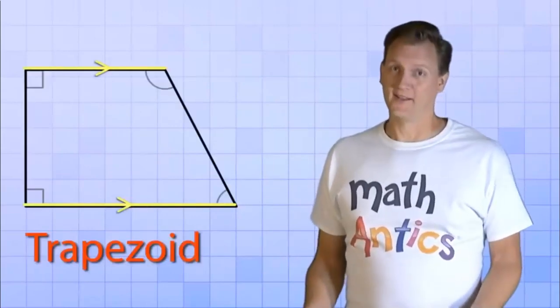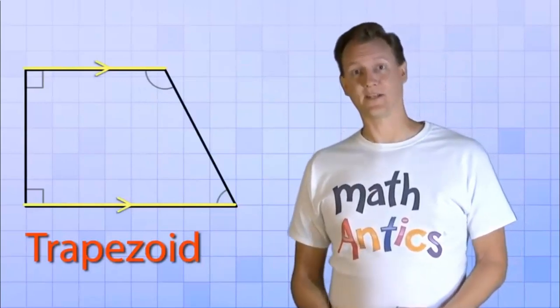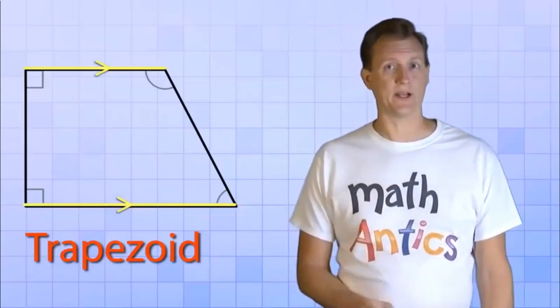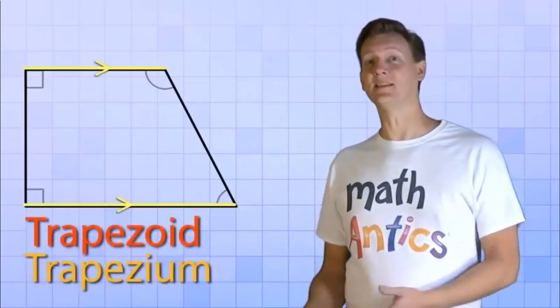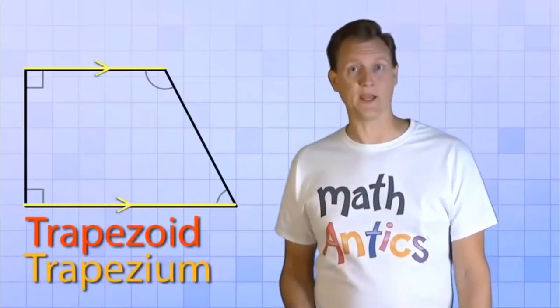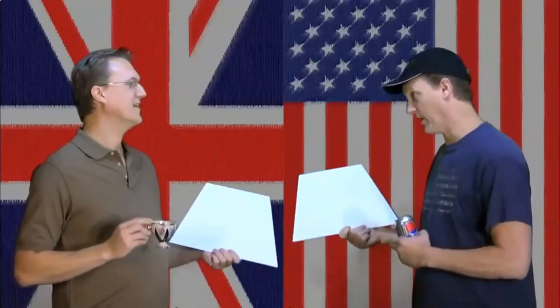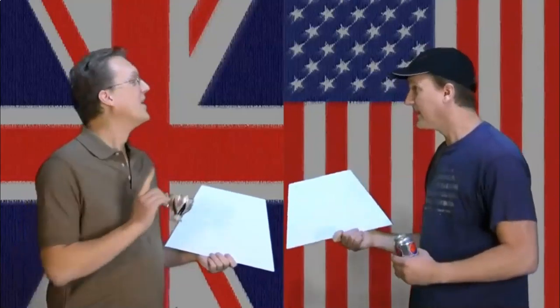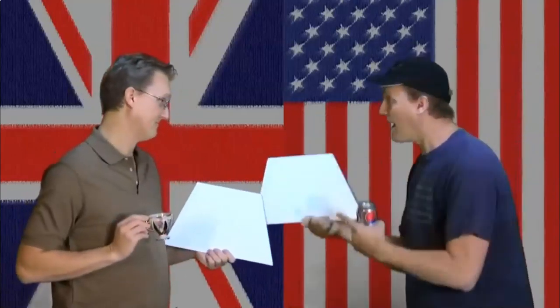Well, actually, this is where classifying quadrilaterals gets a little messy. And that's because this sort of shape is called a trapezoid in America, but it's called a trapezium in other countries, like the UK. Trapezoid, trapezium, trapezoid, trapezium. It's a trapezoid!